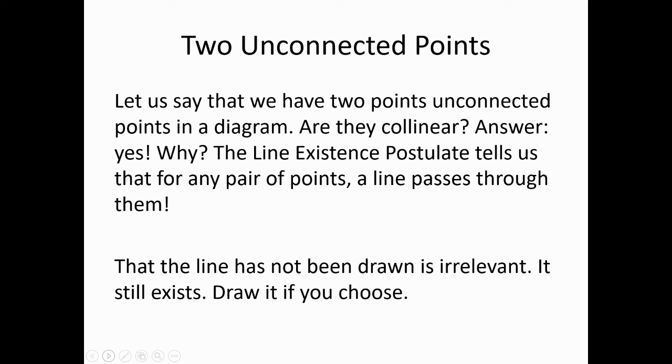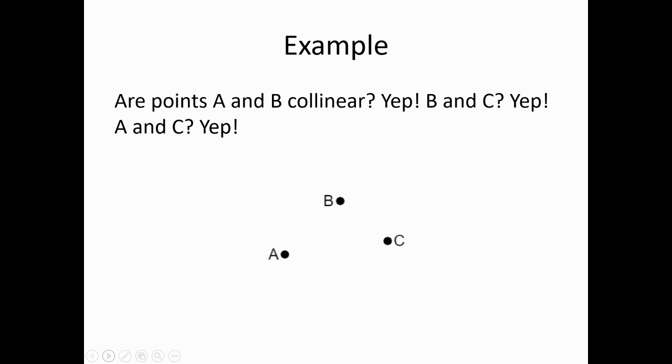So yes, we may assume that if 2 points are present in a diagram, a line exists from one to the other. Has it been drawn? If it is not, that is irrelevant. The line existence postulate is still true. It implies the existence of the line even if it is not drawn. So for instance, in the diagram below, are points A and B collinear?